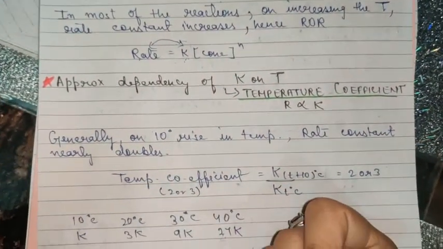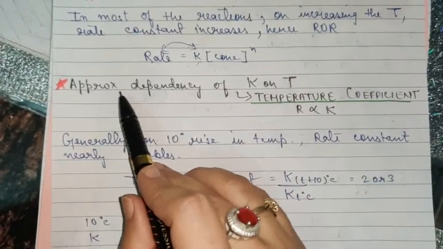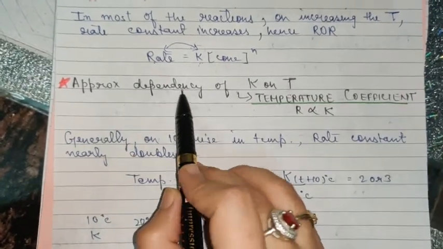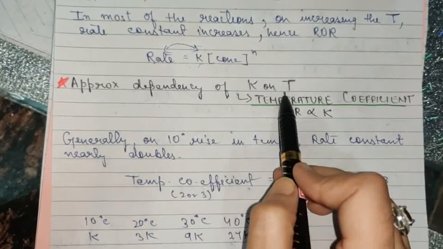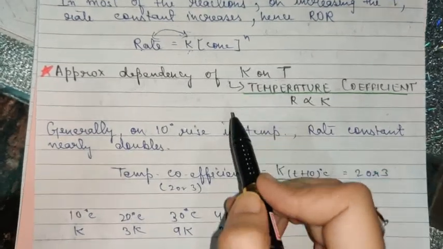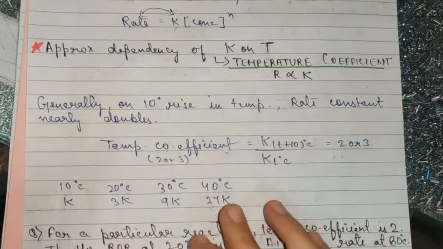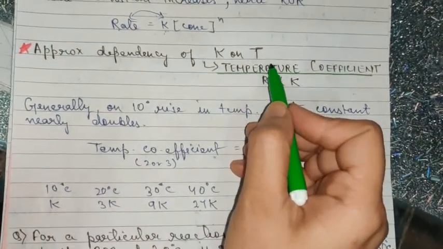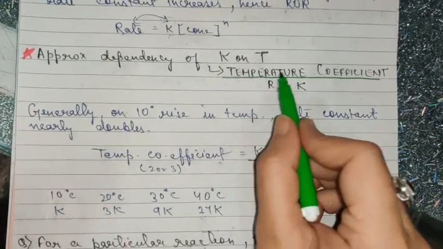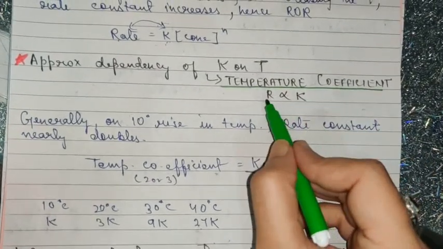Now, to know this in further detail, we are going to study the effect of temperature under two headings, that is approximate dependency of rate constant on temperature, and then accurate dependency of K on temperature. So now please pay attention to these concepts, children. These are very important. The approximate dependency of K on temperature is deduced with the help of the temperature coefficient, where R is directly proportional to K. R is rate of reaction and